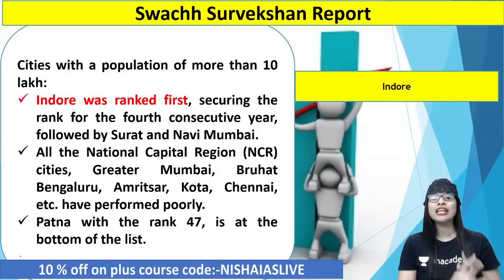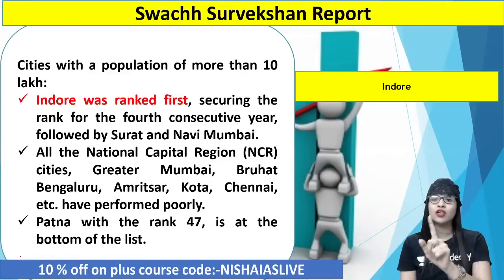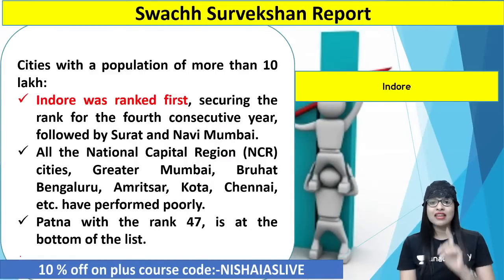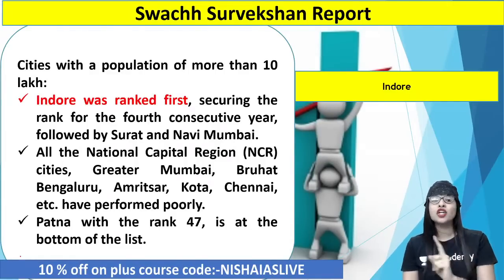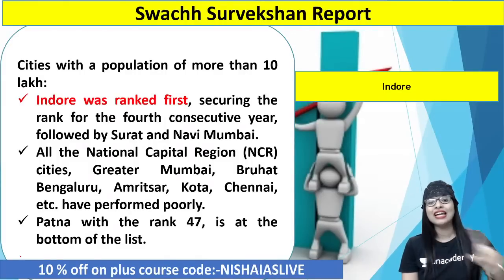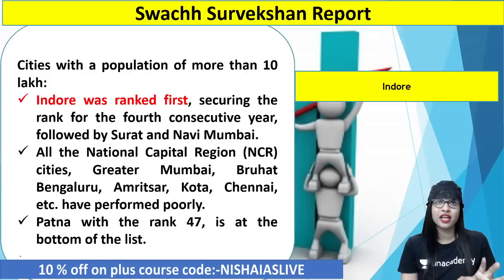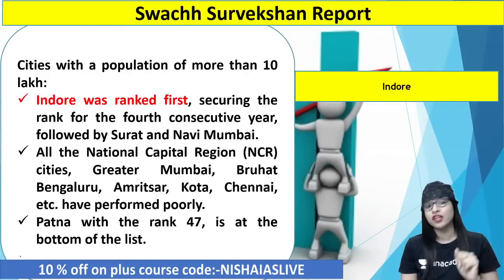Now let's quickly have a look at the cities within our country India using the classification of cities by population, guys. If you see cities with a population of more than 10 lakh, Indore was ranking number 1, securing the rank for the 4th consecutive year, followed by Surat in Gujarat and Navi Mumbai. The entire NCR, the National Capital Region Delhi, all the cities there, Greater Mumbai, Bengaluru, Amritsar, Kota, Chennai, etc., performed very badly, I should say. It was pathetic with regard to the Swachh Survekshan report.